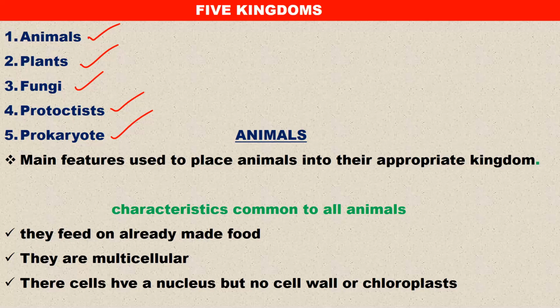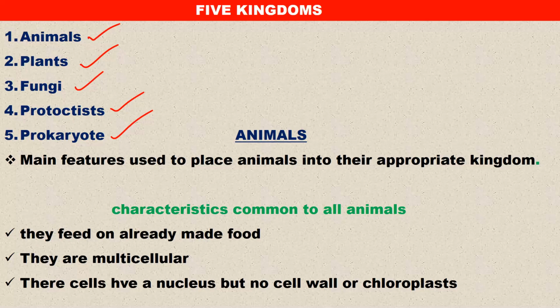Let us start with the animal kingdom. Under each kingdom, we are going to look at the main features that make them classified in that kingdom. That is mainly what we are going to focus on.